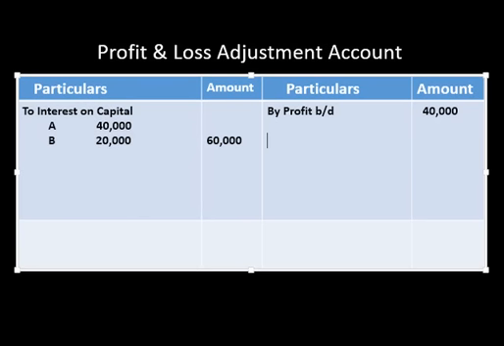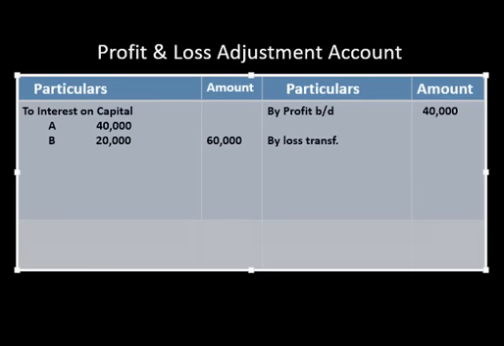So I am going to write here by loss transferred to the partners A and B. So 20,000 loss will be shared by the partners now.